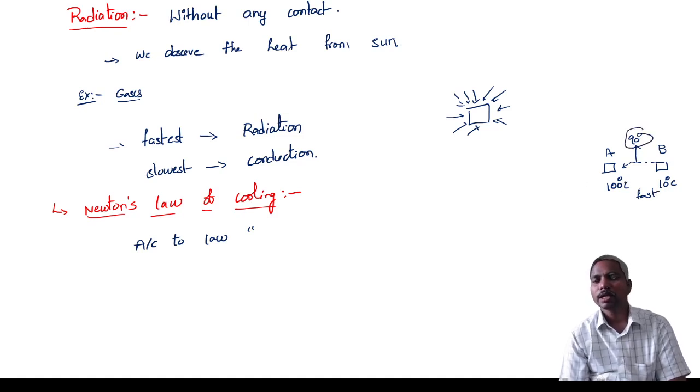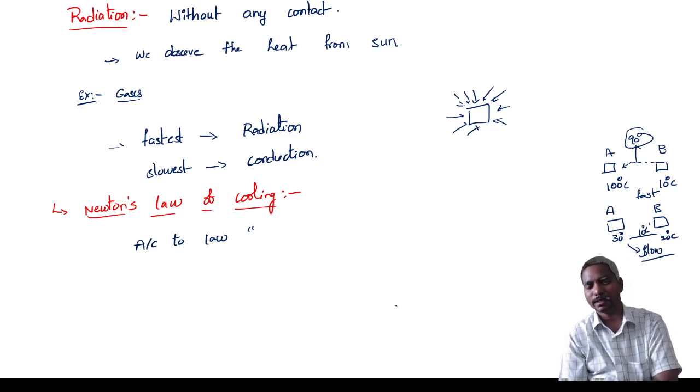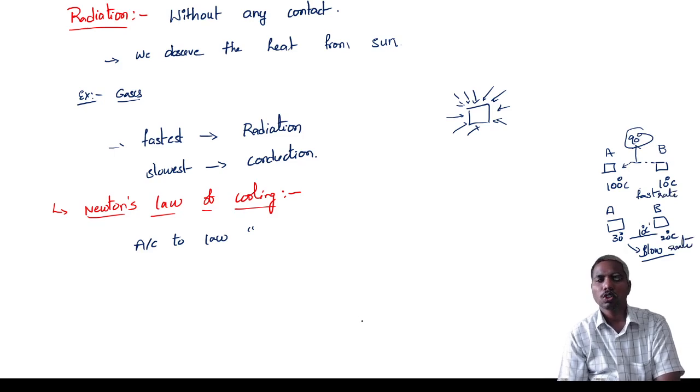If one object is 30 degrees and another is 20 degrees, the difference is only 10 degrees, so heat transfer takes place at a very slow rate.